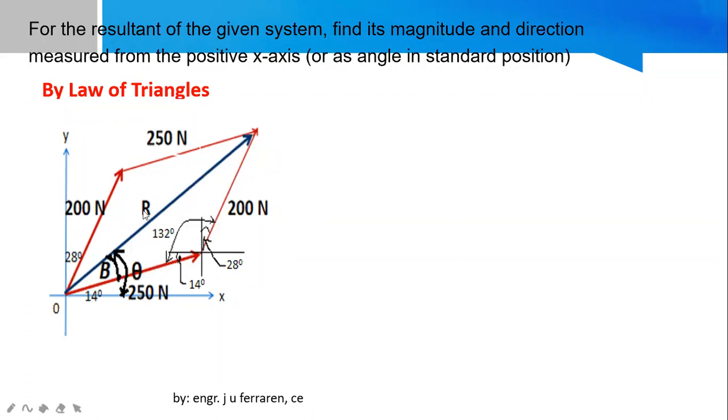Can I solve directly for R? Actually, I cannot go directly with theta because theta is not exactly part of the triangle. But I can go with beta instead because after solving for beta, I can solve for the angle by just taking beta plus 40 being my theta. Correct? Okay, now, between beta and R, which would you solve first? R or beta? R, sir. R? Sure? R, sir.